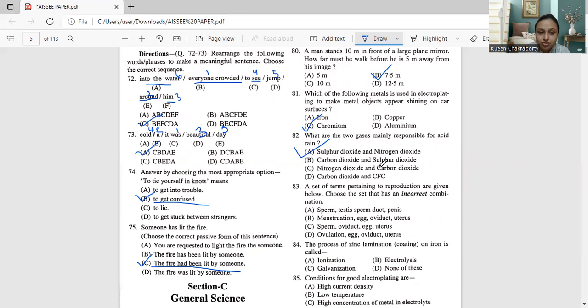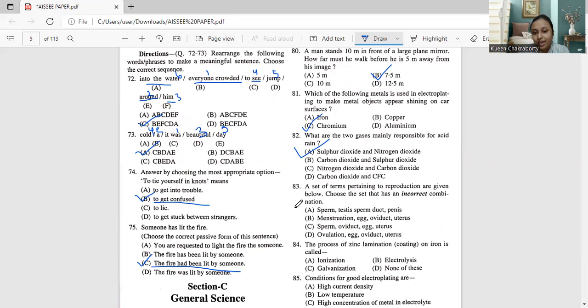Next, moving on to question number 83. A set of terms pertaining to reproduction are given below. Choose the set that has an incorrect combination. Sperm, testes, sperm duct, penis; menstruation, egg, oviduct, uterus; sperm, oviduct, egg, uterus; ovulation, egg, oviduct, uterus.